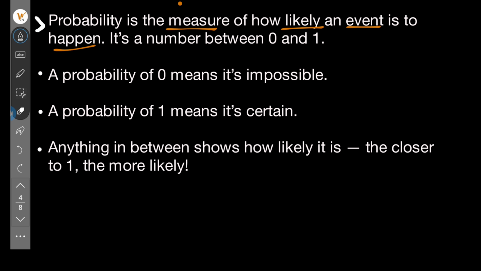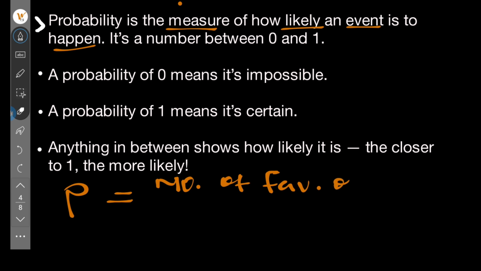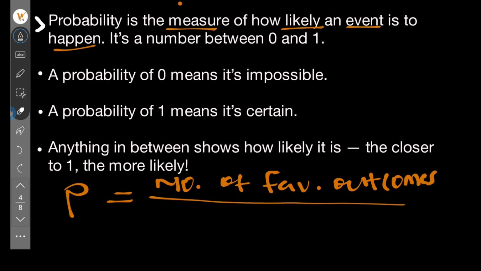So, probability has a formula. P is equal to the number of favorable outcomes divided by the total number of possible outcomes.